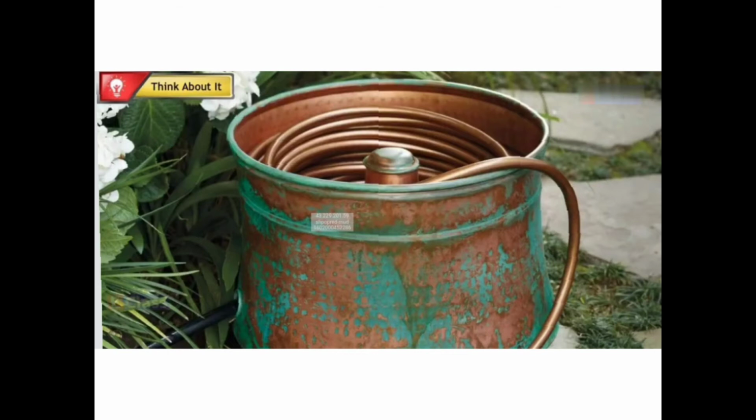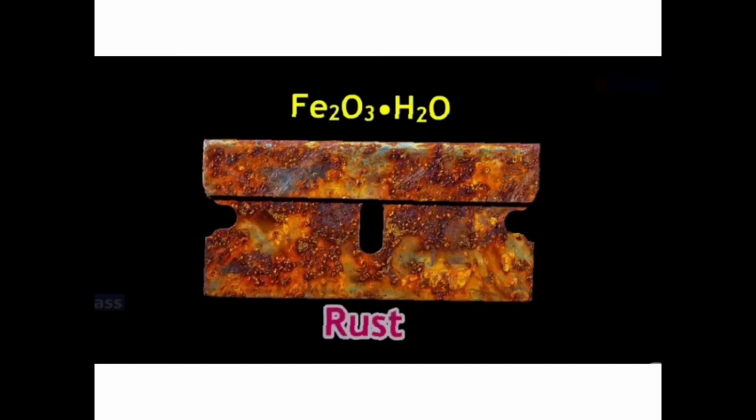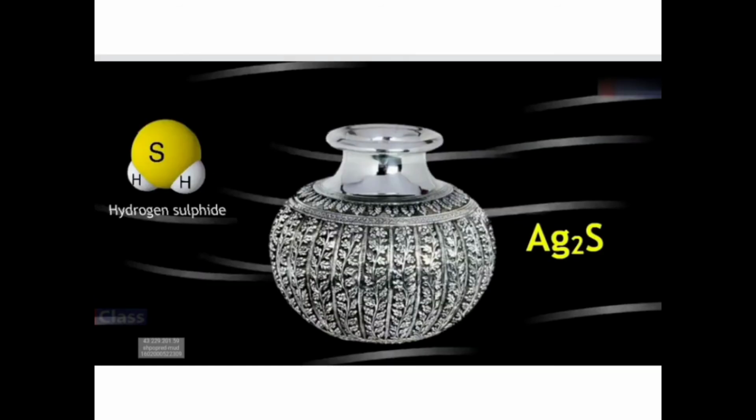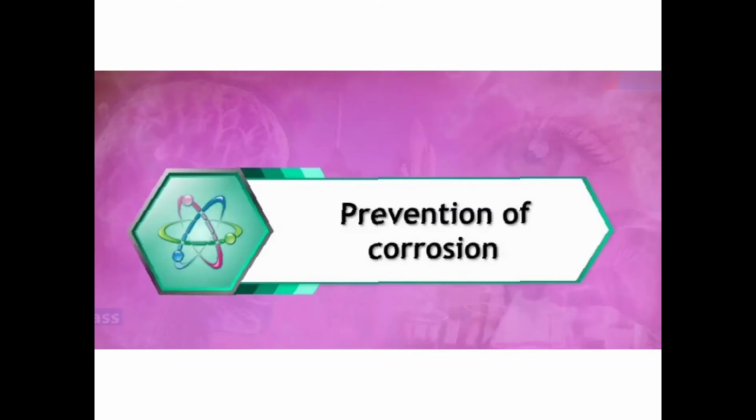Yeah, and then the silver articles: you get the reaction of silver with the hydrogen sulfide gas in the air, and you will get the layer of silver sulfide, right? And by the oxidation of aluminum, a thin layer of aluminum oxide is formed over aluminum also. Now, how to prevent these things?